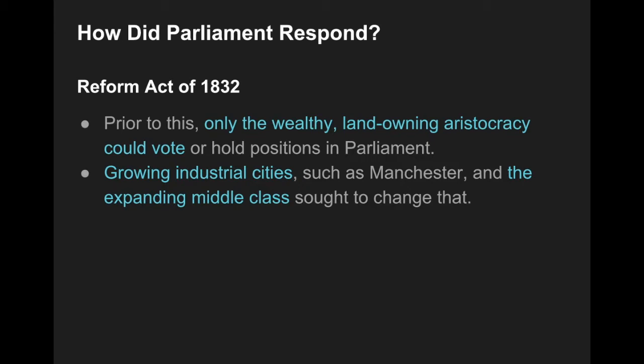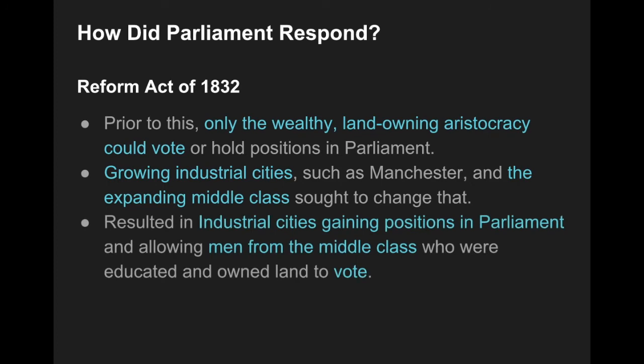So, what happens? Eventually, Parliament passes the Reform Act of 1832. And what happens here is that industrial cities finally gain positions in Parliament. All right? So they get some representation. Men from the middle class also get the opportunity to vote, but there are some conditions on this. The people who can vote still have to own land and have some sort of education.